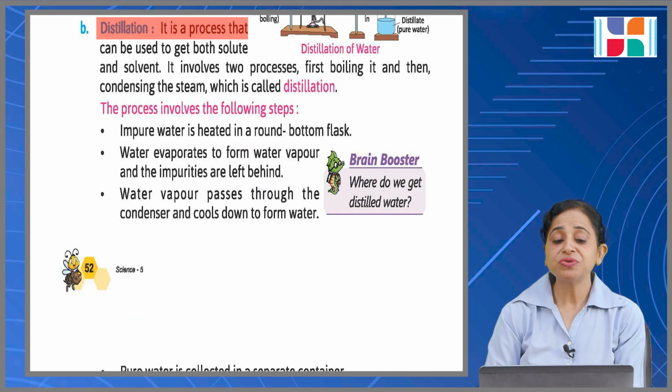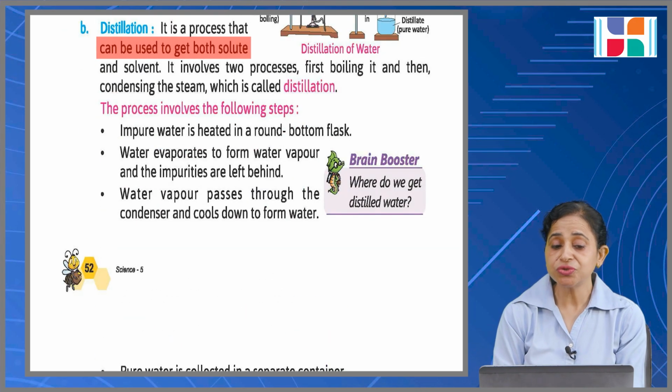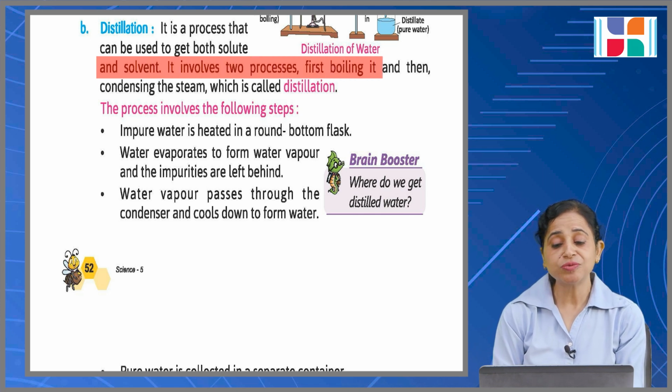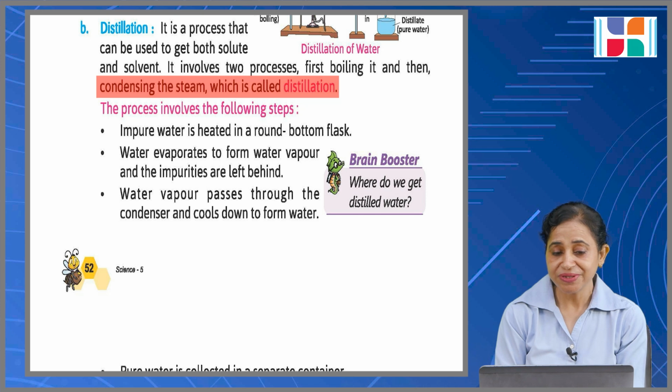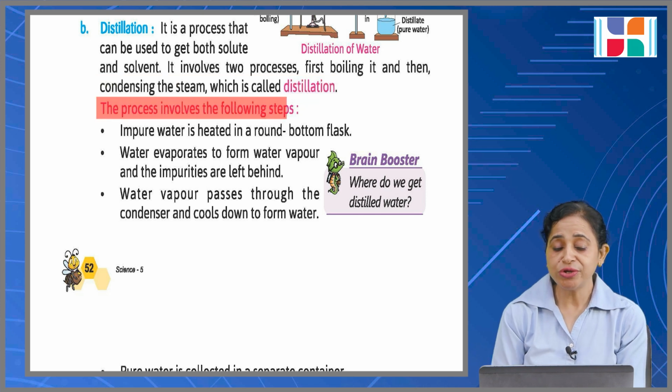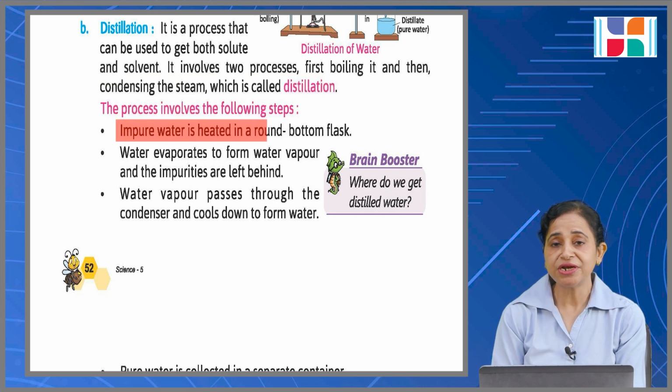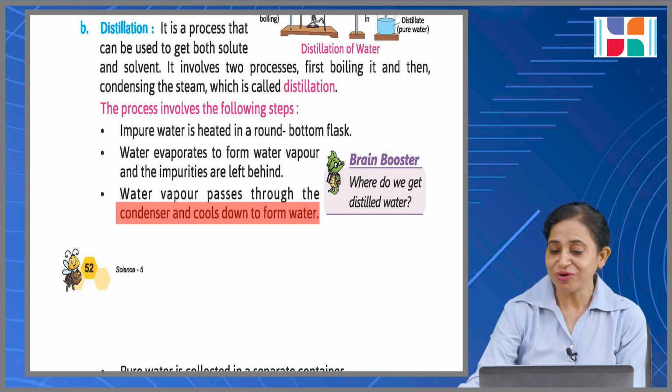Distillation. It is a process that can be used to get both solute and solvent. It involves two processes, first boiling and then condensing the steam, which is called distillation. The process involves the following steps. Impure water is heated in a round bottom flask. Water evaporates to form water vapor and impurities are left behind. Water vapor passes through the condenser and cools down to form water.